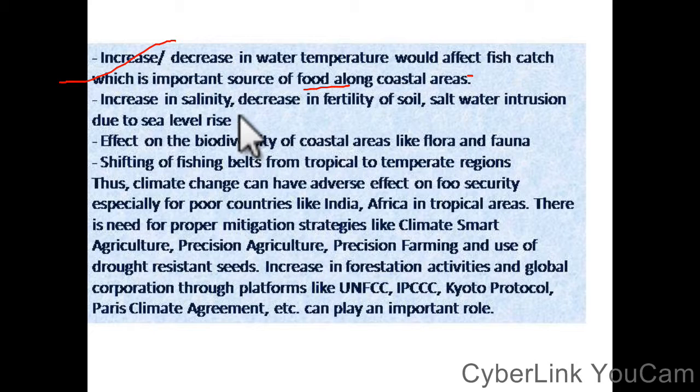Increase in salinity decreases soil fertility. Salt water intrusion happens due to sea level rise. There is an effect on biodiversity in the coastal area, like flora and fauna, and a shifting of the fishing belt, with fish shifting from tropical to temperate regions.